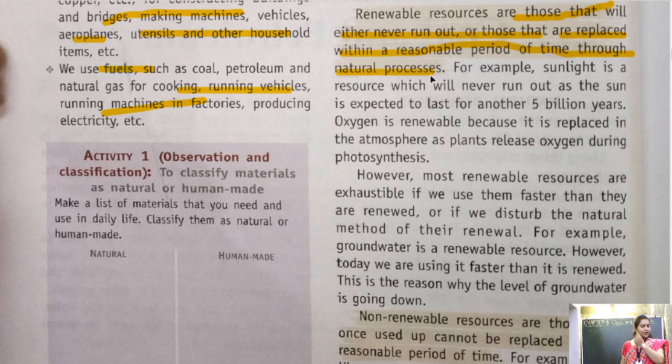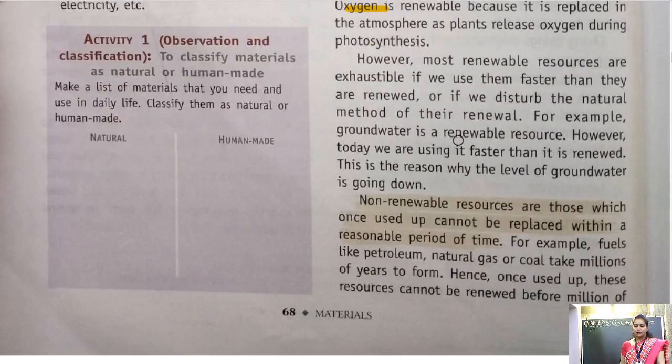So I have already explained this point. Sunlight is a natural resource, oxygen or air is a natural resource. And the concern here is, if we use them faster than they are renewed, or if we disturb the natural method of renewal. For example, groundwater is a renewable resource.